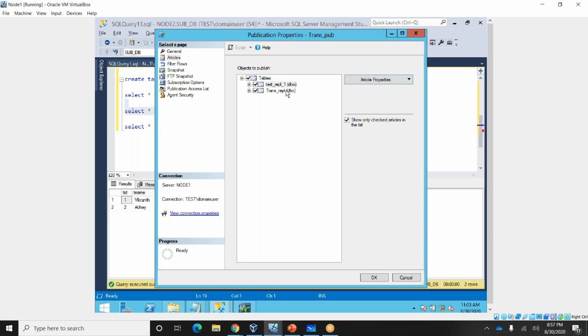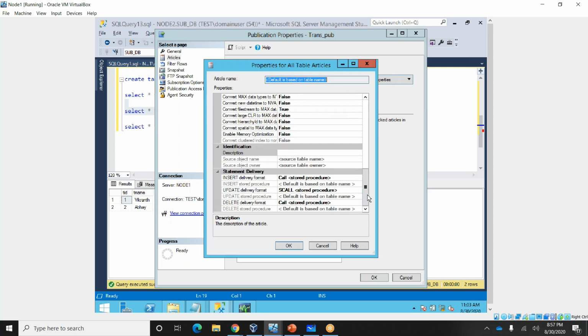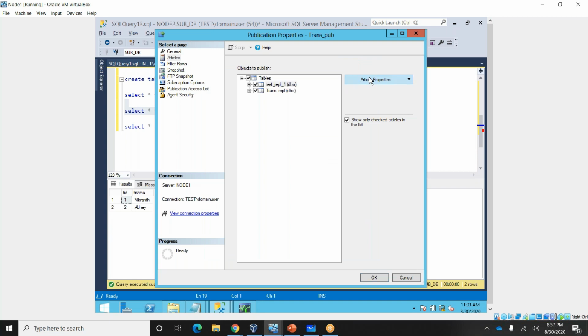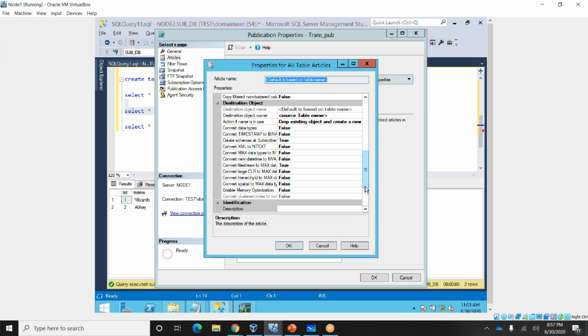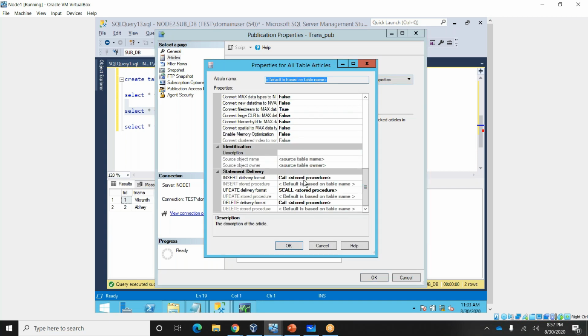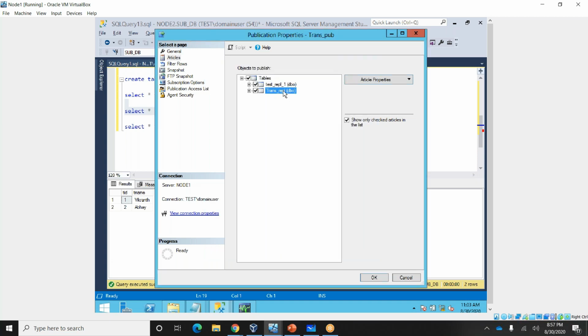Maybe we did it for this one. I hope it is test ripple. Let me check it. Okay, I was not able to see the property.